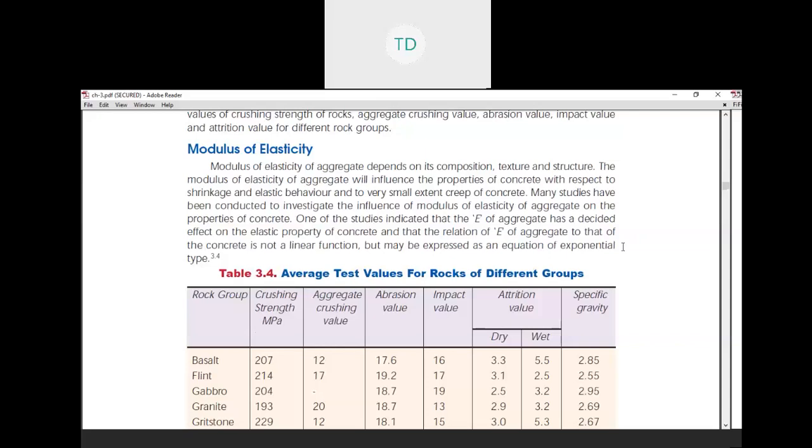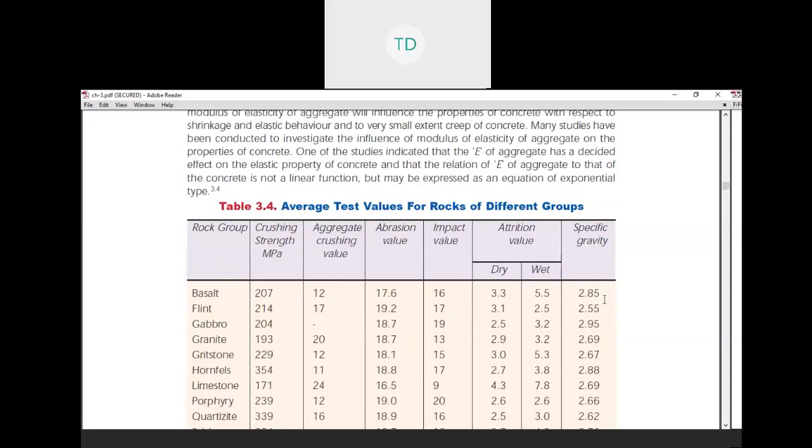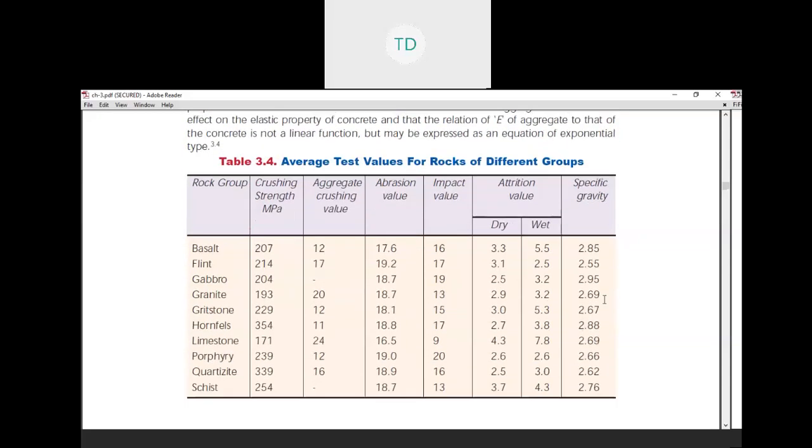Many studies have been conducted to investigate the influence of modulus of elasticity of aggregate on the property of concrete. One of the studies indicates that E of aggregate has a decided effect on the elastic property of concrete, and that the relation of E of aggregate to that of the concrete is not a linear function but may be expressed as an equation of expansion time.